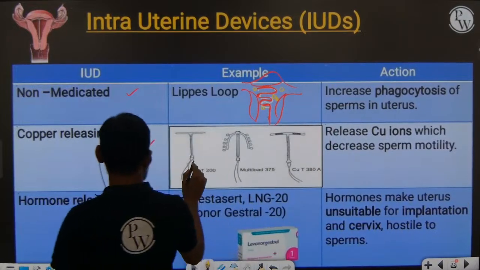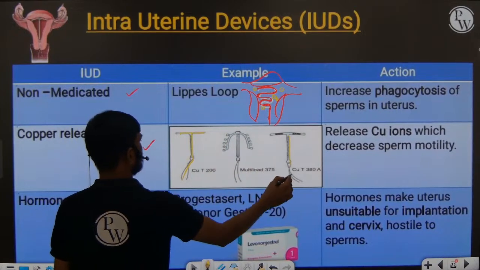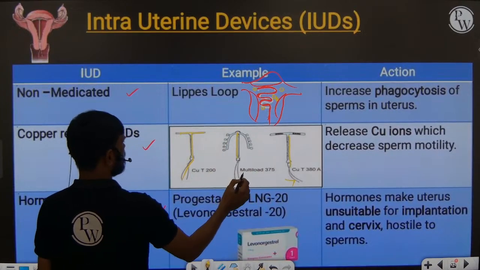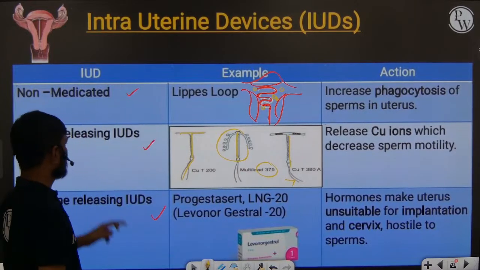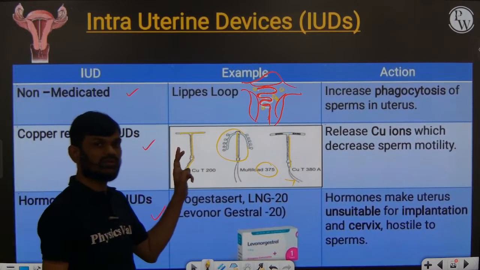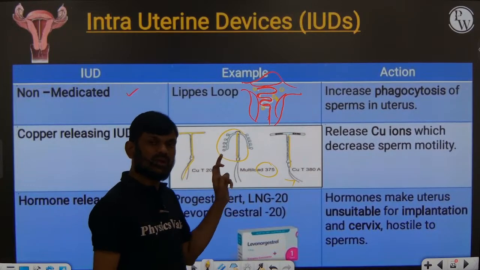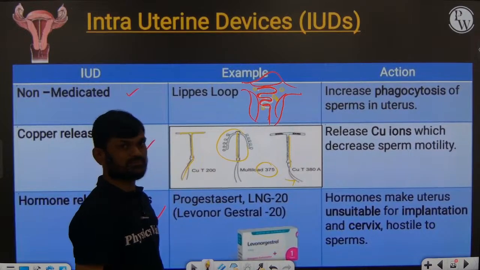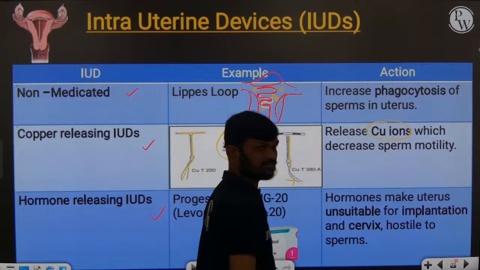Copper-releasing intrauterine devices. Examples: copper T, copper 7, and multiload 375. These are very, very important. Copper-releasing intrauterine device examples: copper 7, copper T, multiload 375. Their main function is releasing copper ions.